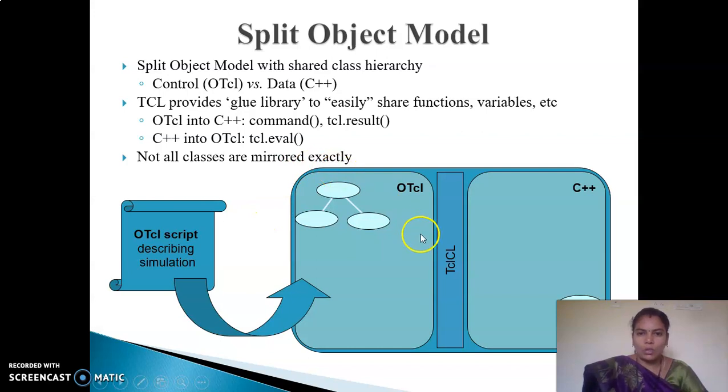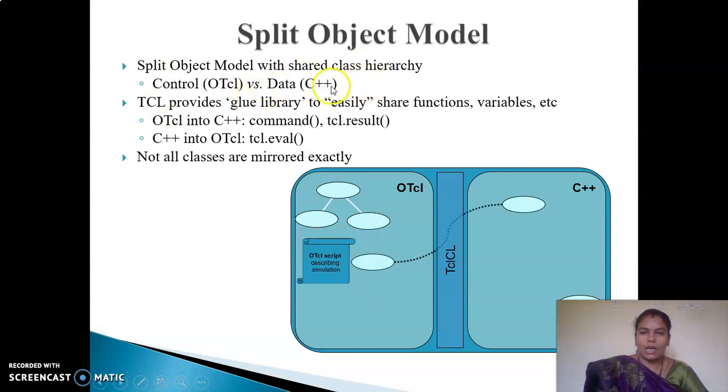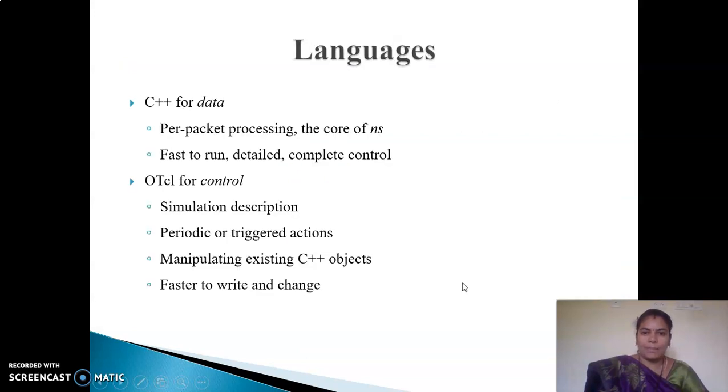So our NS2 is further split as an object model. It is a split object model with a shared class hierarchy, control in OTCL versus data in C++. TCL provides a glue library to easily share functions, variables, etc. OTCL into C++ uses the command of TCL, and the results are stored here. C++ into OTCL uses the TCL evaluation module. Not all classes are mirrored exactly.